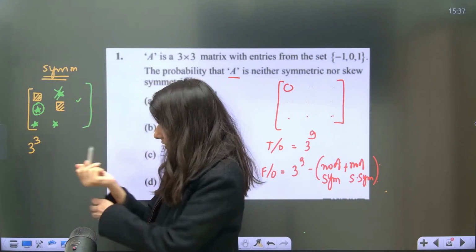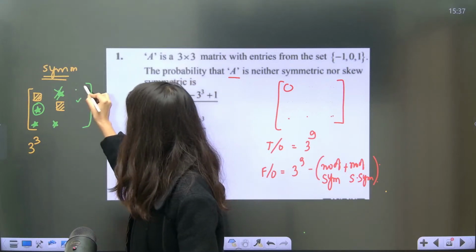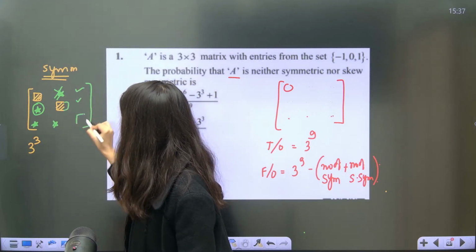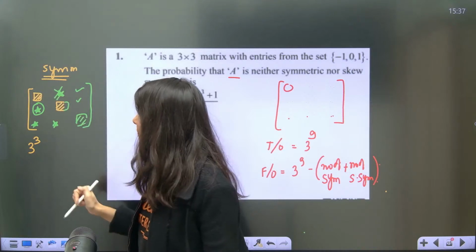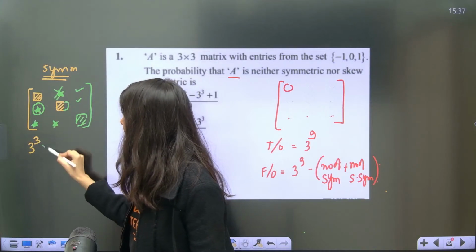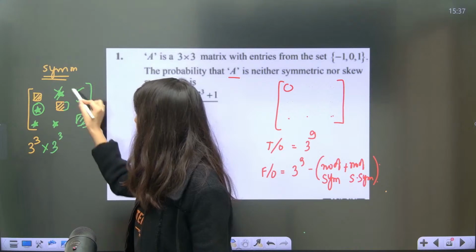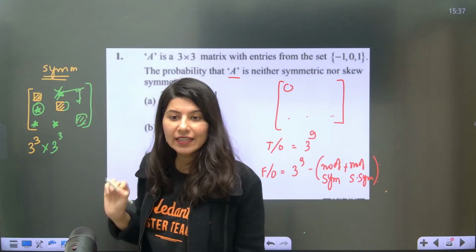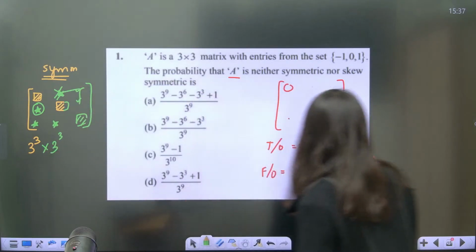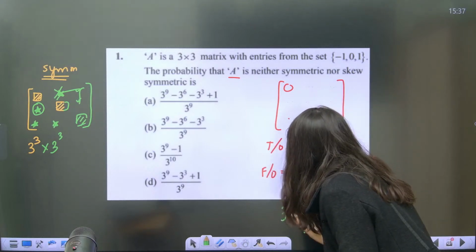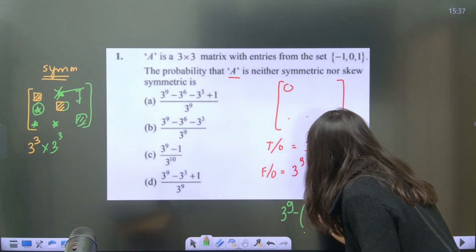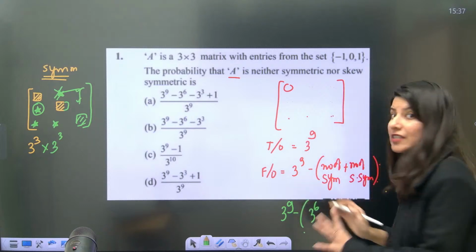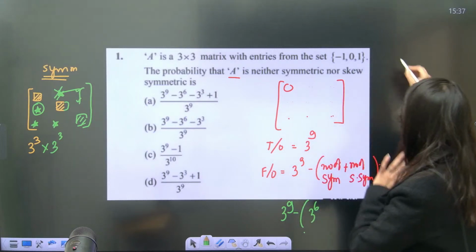If you pick, this is also done. Correct? So diagonal elements 3 power 3, and these 3 non-diagonal elements, automatically these 3 will get filled. So 3 power 6. So 3 power 9, which is the total elements, minus 3 power 6 will be the number of symmetric matrices. What about skew symmetric matrices?